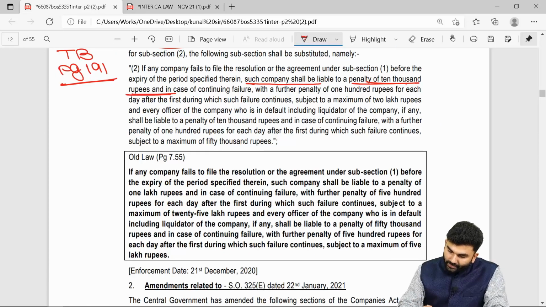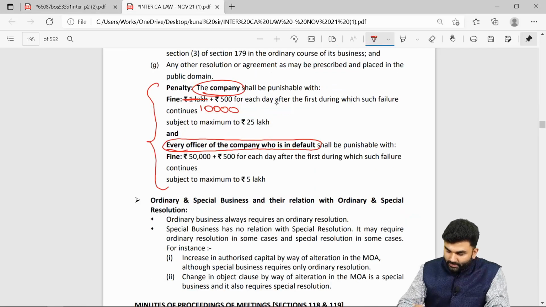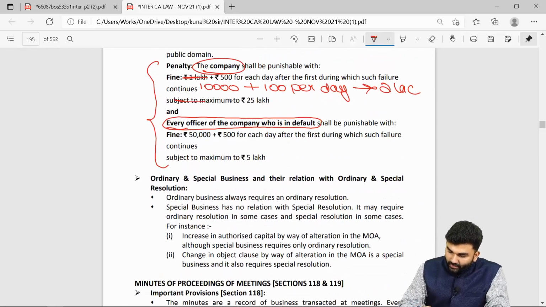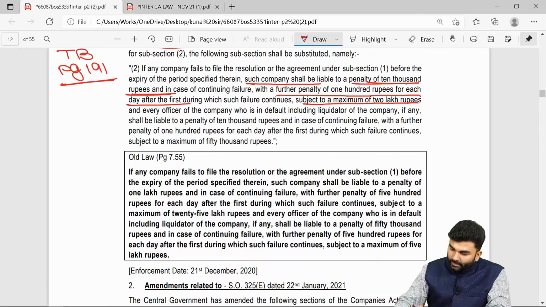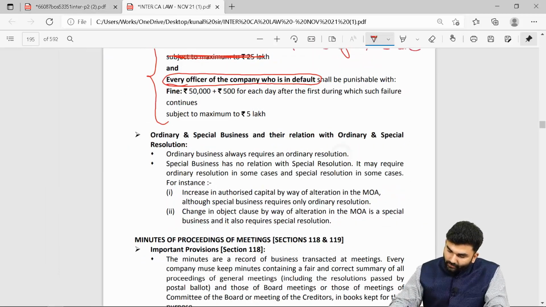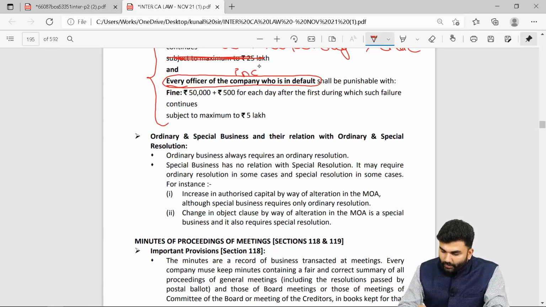Okay. Plus for the continuing failure, it will be 100 rupees per day, subject to a maximum penalty of rupees 2 lakhs. So the words 25 lakhs have to be removed, and 500 has to be removed. In case of officer in default, including liquidator of the company, you need to write down the words including liquidator.